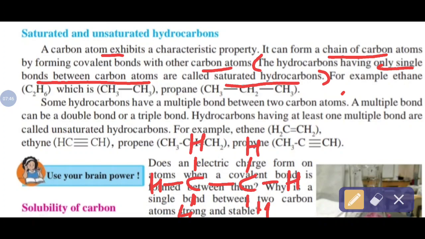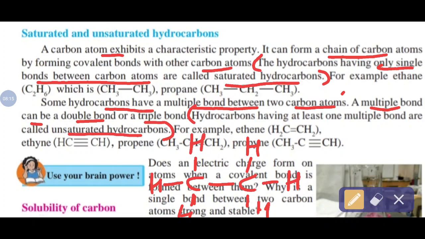Next, some hydrocarbons have multiple bonds between two carbon atoms. A multiple bond can be a double bond or a triple bond. Meaning between at least two carbon atoms, a double or triple bond is present. So that is called a multiple bond. So the next definition is given here, mark that. Define unsaturated hydrocarbons.